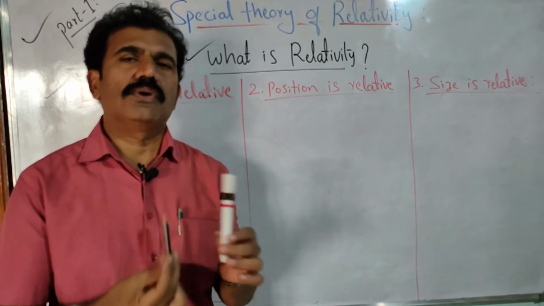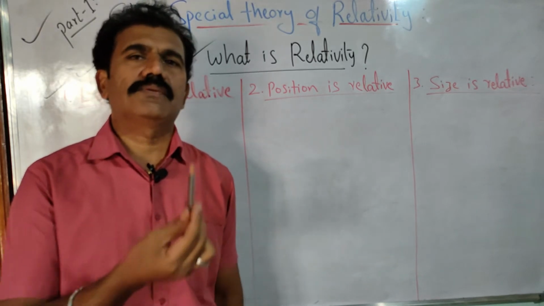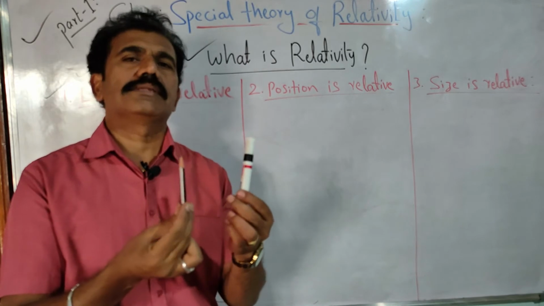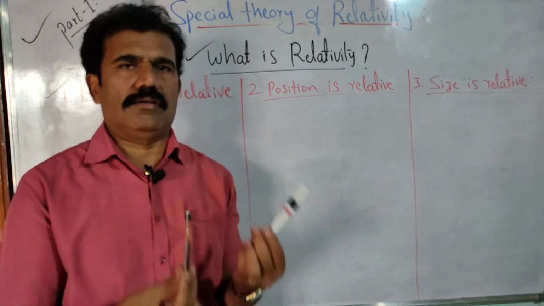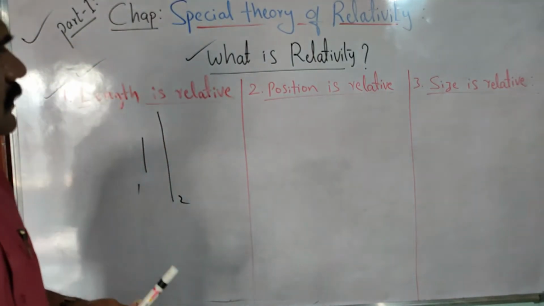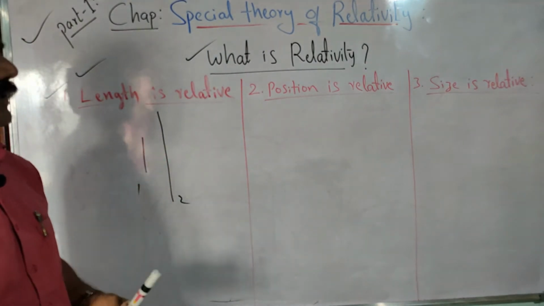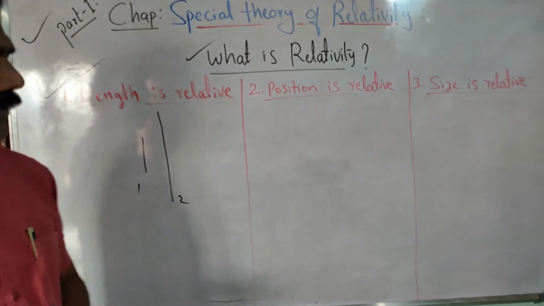So without comparison, suppose there is another object, we cannot say it is shorter or longer. By comparing it to another object like this, we can say the given object is shorter or longer. In that way we can understand the concept that length is relative. Measurement is always a relative quantity. Clear?